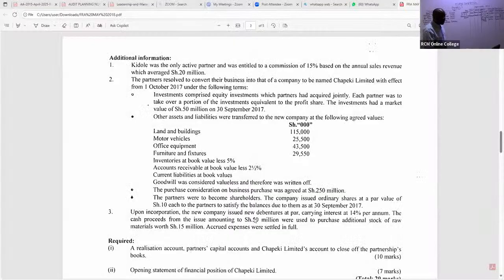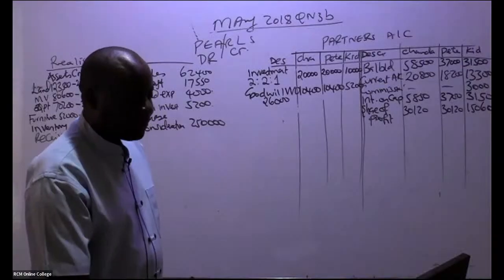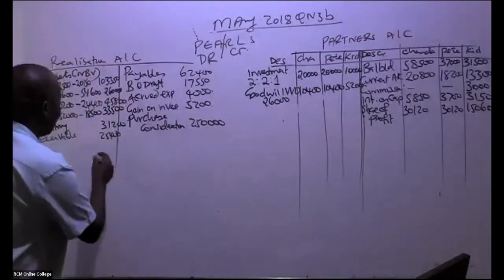So we continue reading. We are told here, upon incorporation, the new company issued new debentures. This is coming in part 2. Remember, they want us to give them the realization account, partners' capital account, and Chapeki Limited's account to close off the partnership account. So, ladies and gentlemen, is there anything that we have left here? I don't think so. So please go ahead and balance this account.